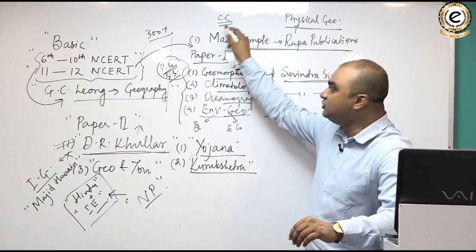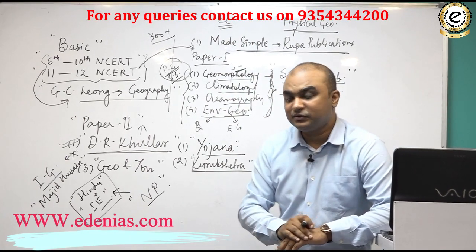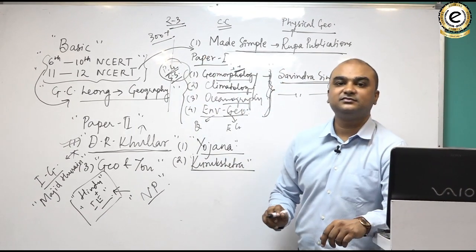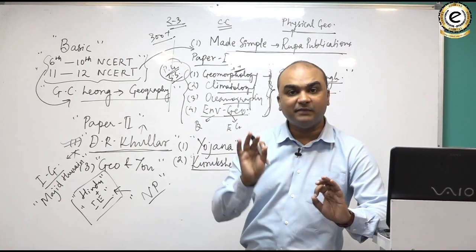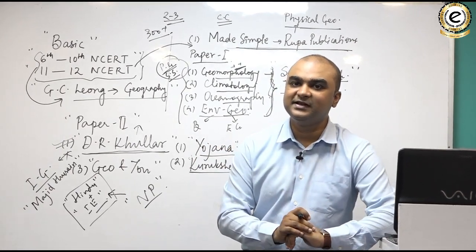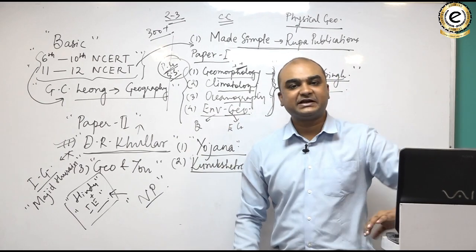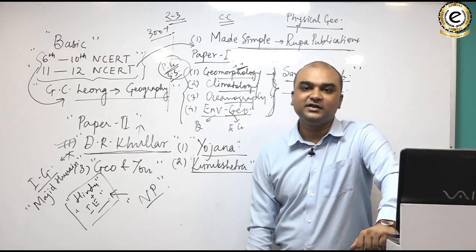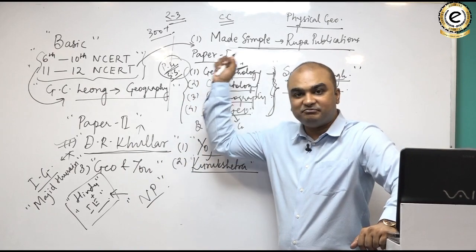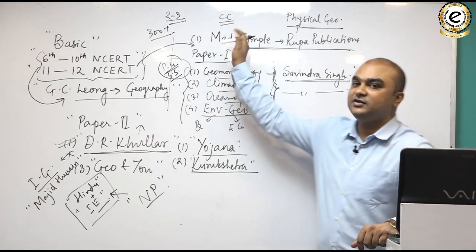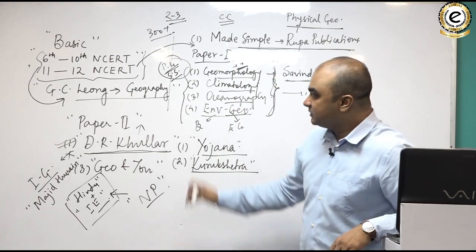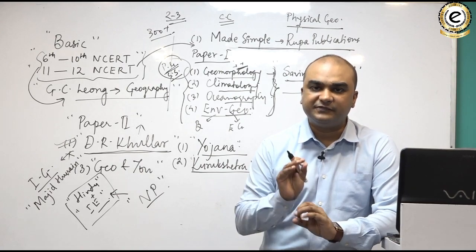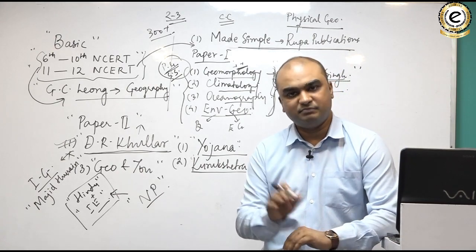Clear? Or as I told you, if you are moving in the right fashion, meaning your concepts are clear and then you are reading these books as a reference, you can complete all of it in 2 to 3 months. This is possible if you are studying honestly. And that is why people choose geography so lavishly, because of the possibility of completing everything within 2 to 3 months. Clear? So these are the suggested reading material for your physical geography, both paper 1 and paper 2.